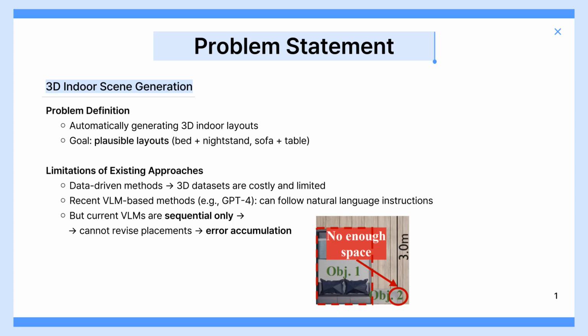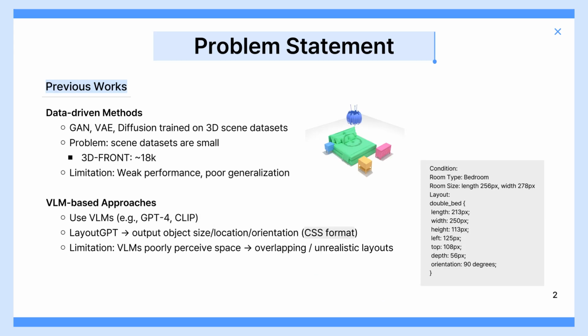Data-driven approaches suffer from dataset issues, while VLM-based approaches suffer from error accumulation. Let's look at these issues in more detail. First, data-driven methods. GANs, VAEs, and diffusion models have been trained on 3D scene datasets. The problem, however, is dataset size. For example, the well-known 3D-FRONT dataset only contains about 18,000 scenes. Because scene-level datasets are so small, these models perform poorly and fail to generalize.